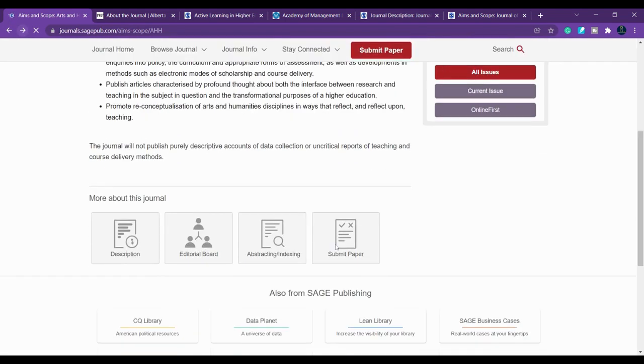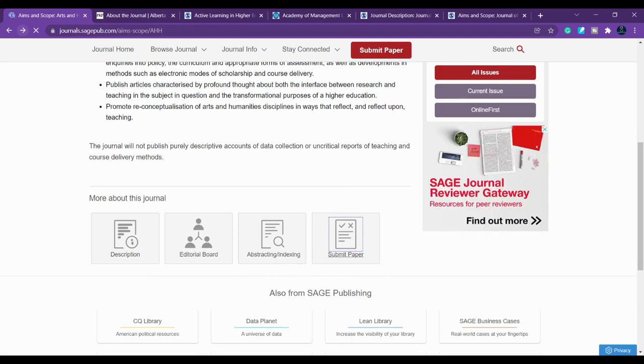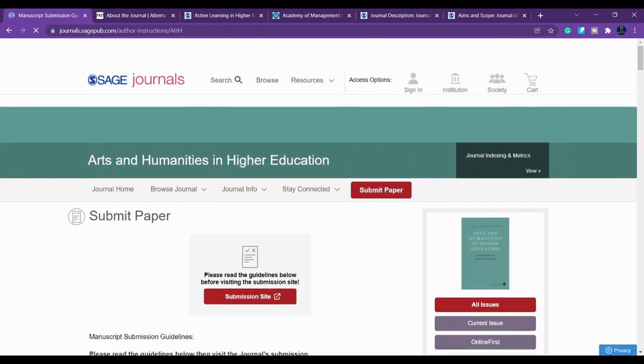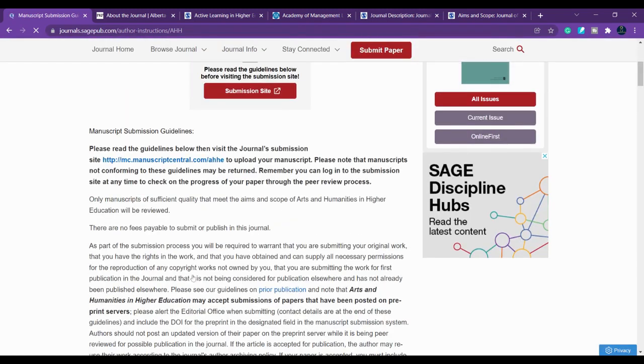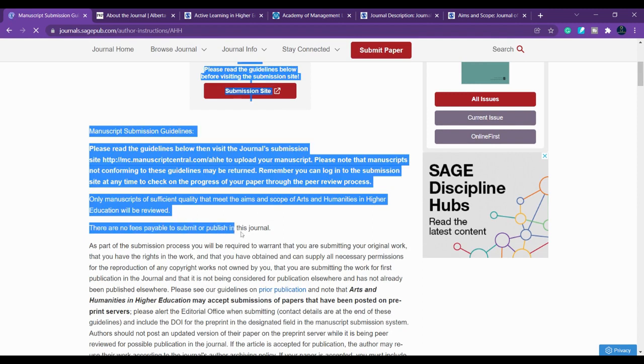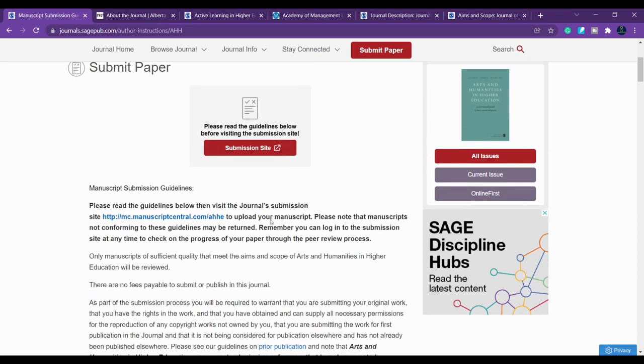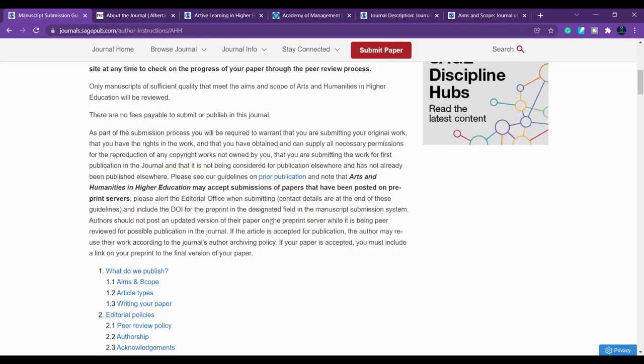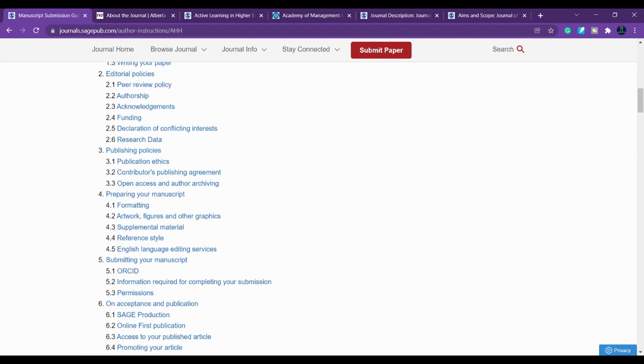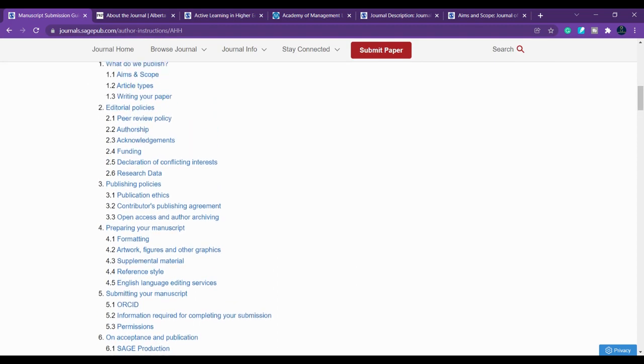You can go to the submit paper link to check what charge they are asking for. So I'm just going to check here. There are no fees payable to submit or publish in this journal. So you need not pay anything for this. Arts and Humanities in Higher Education is an open journal, so you can submit.